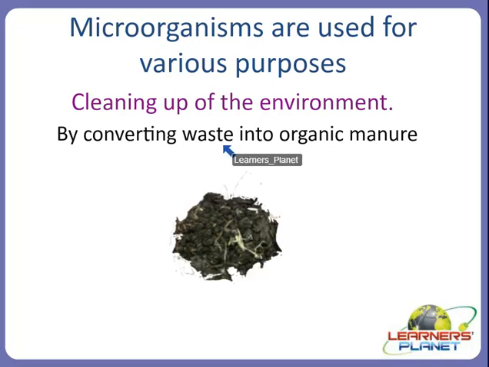Number one, the foul smell or the hazards of waste present in our surroundings are removed, and secondly, manure has been produced by which such waste material could be reutilized by the plants for their growth. So this is how these microorganisms can become a boon for agriculture.